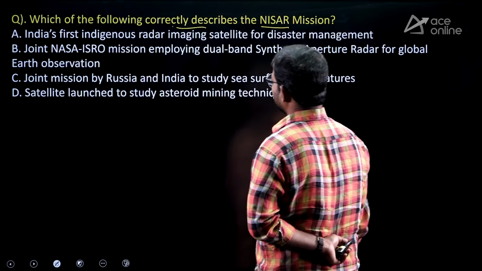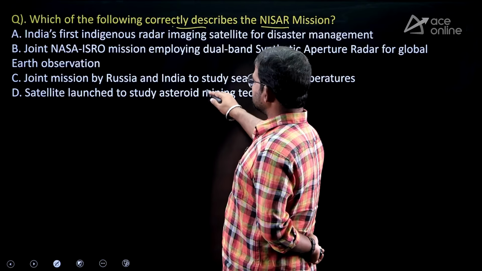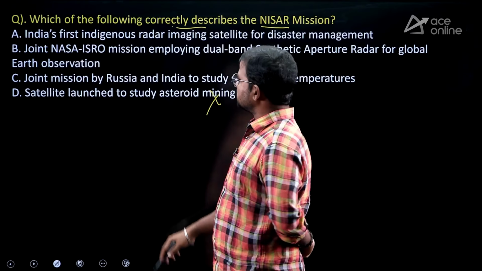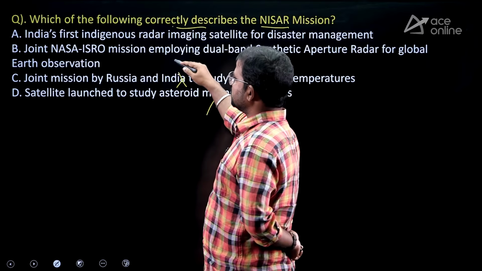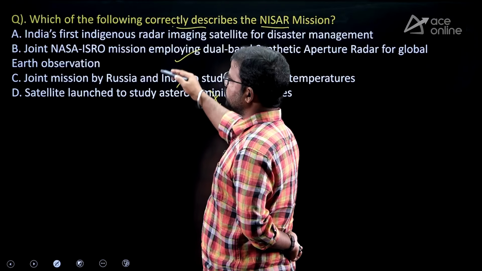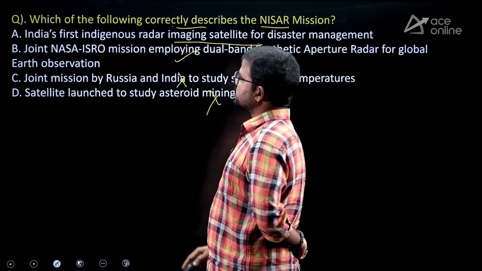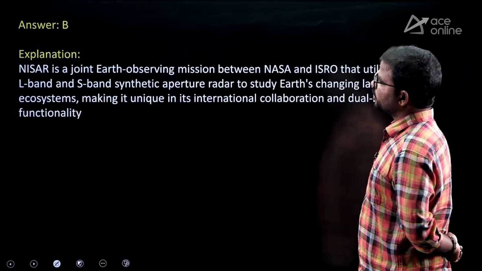Joint mission by Russia and India. Next, satellite launched for studying asteroids. Actually this is not related to studying asteroids. This mission was not launched by India and Russia, but it is the joint mission between NASA and ISRO. Of course, this is not the first indigenous radar satellite of India. So that's why option B is the correct one.